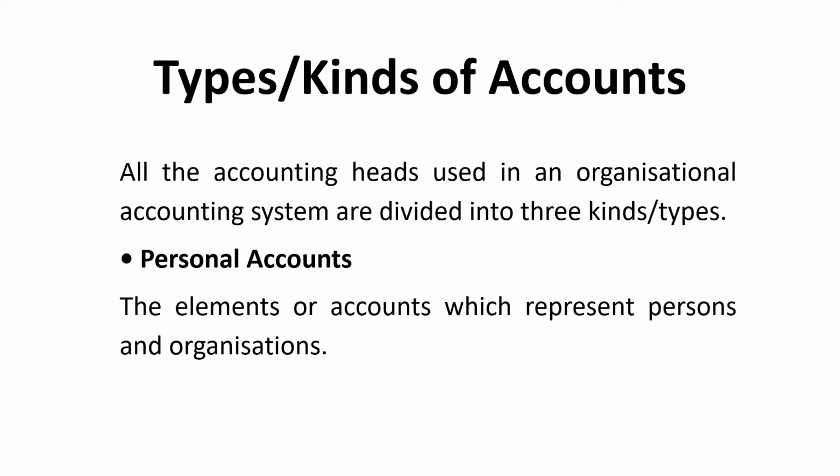So, types of accounts. All the accounting heads used in an organizational accounting system are divided into three types. The first one is personal account. The elements or accounts which represent persons or organizations. It means the personal account is related to the name of a person, the name of an organization, even the owner's name itself, or the name of a bank. So these are the examples.